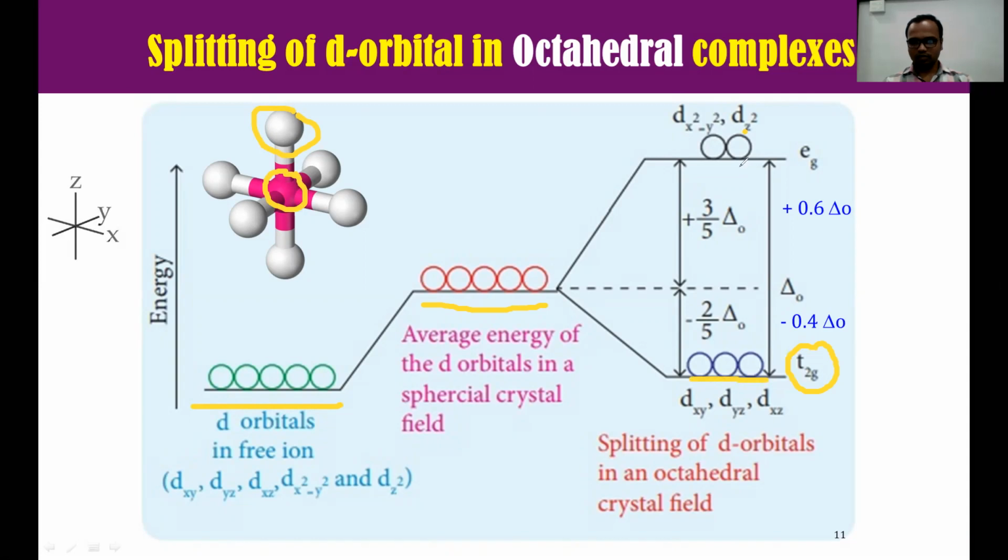And for EG, what happens? Their lobes are present along the axis. Ligands are approaching along the axis. Due to that, there will be repulsion between the electrons of the ligand and the electrons of the central metal. Therefore, their energy gets increased. Okay? This is the simple splitting of d orbitals in an octahedral complex.